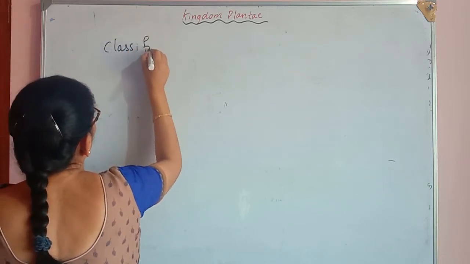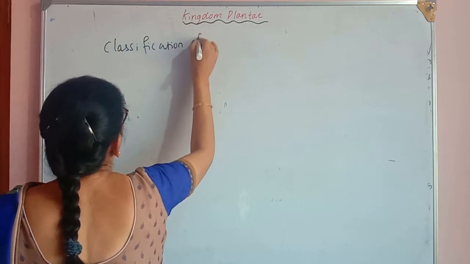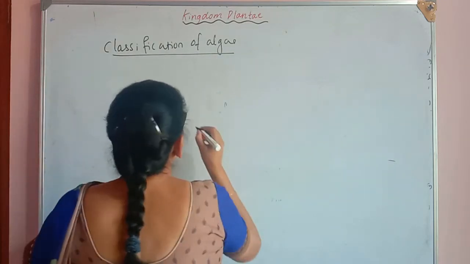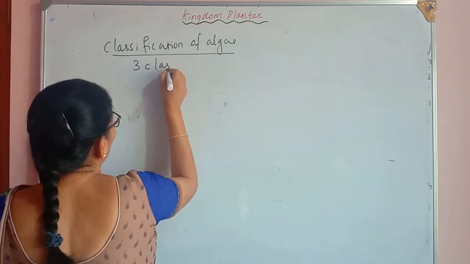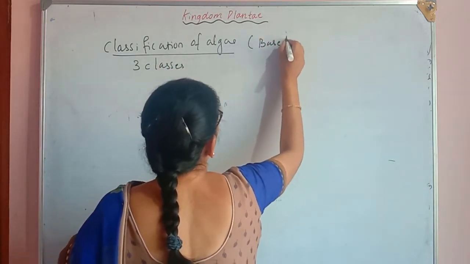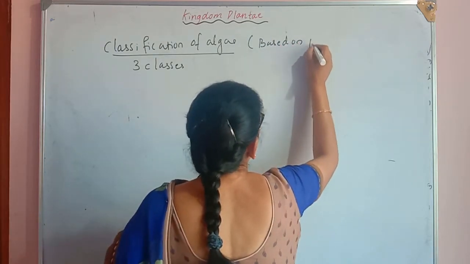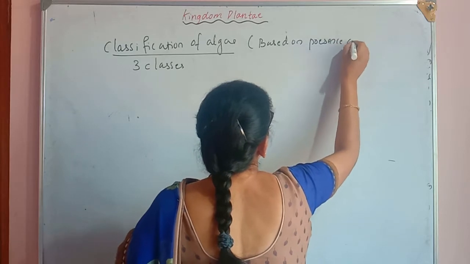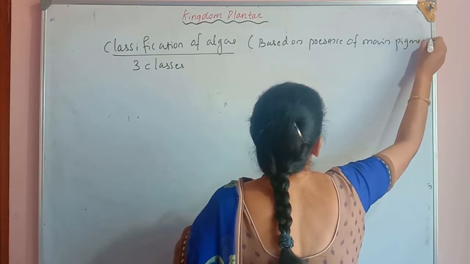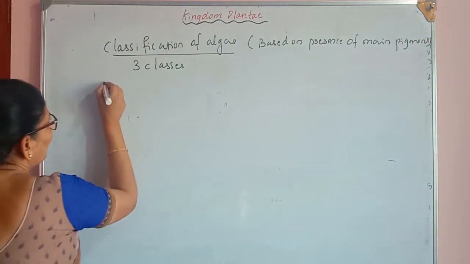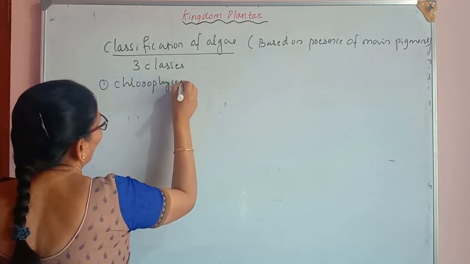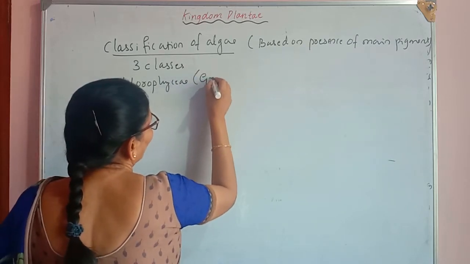Classification of algae. There are three classes. The classification is based on the presence of main pigment present in them. The first one is Chlorophyceae, which are also called the green algae.